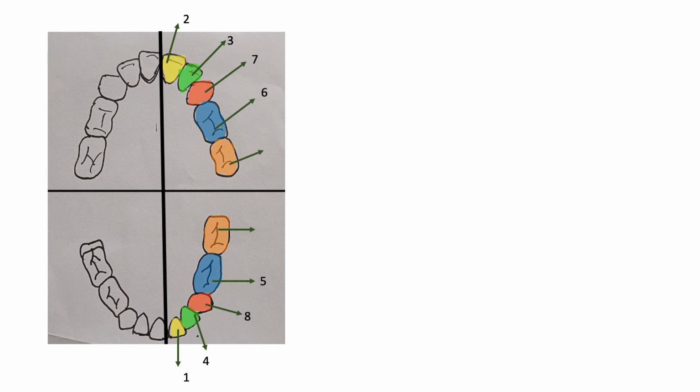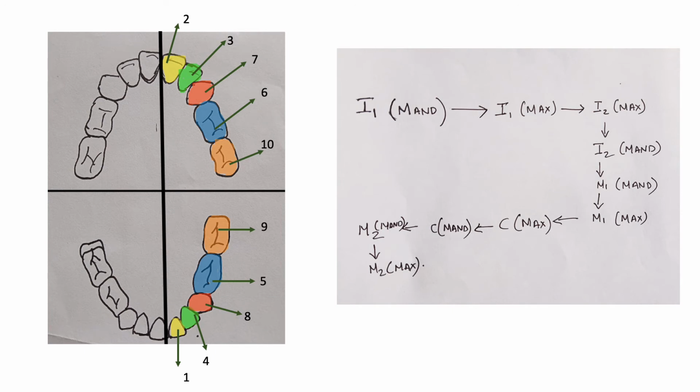First the maxillary canine, followed by the mandibular canine, after which the second molars erupt into the oral cavity. So that is the sequence of eruption of each individual tooth, and this is a diagrammatic representation of the eruption. That is, the first tooth to erupt into the oral cavity is the mandibular central incisor, and the last tooth to erupt is the second molar. So that was the sequence and age of eruption of the primary dentition.